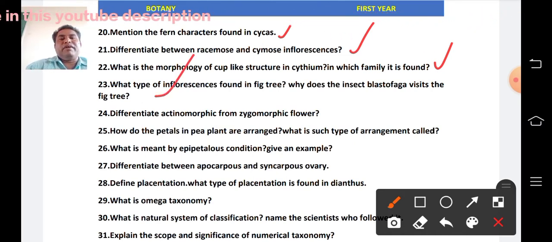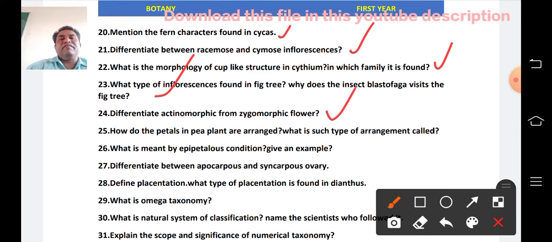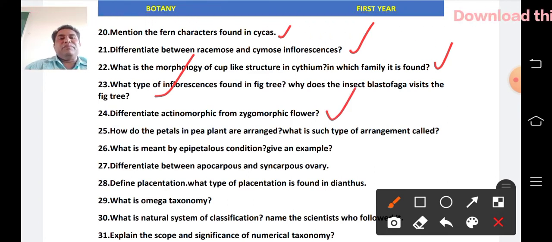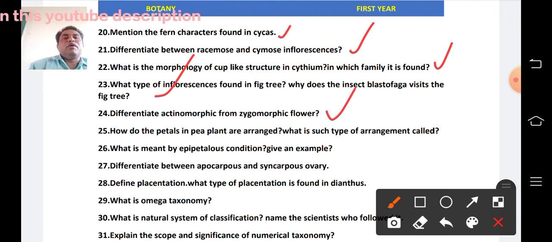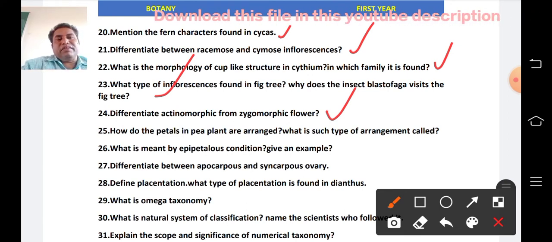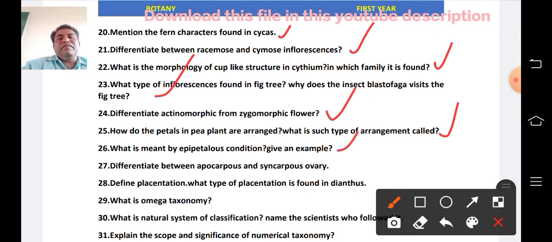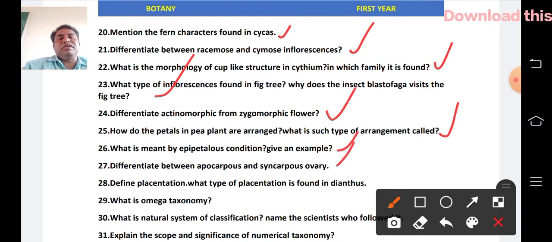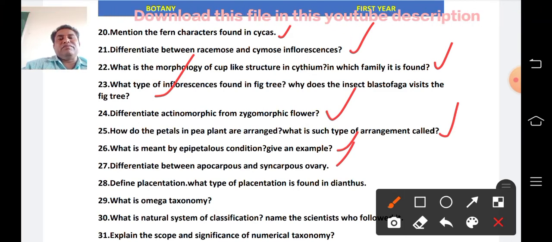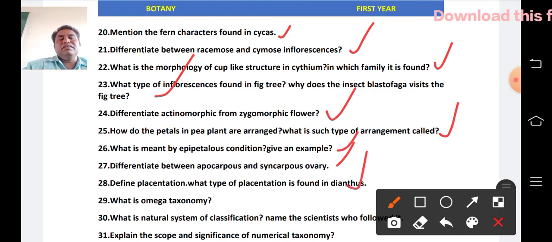Differentiate actinomorphic from zygomorphic flower. Second unit. How are the petals in pea plant arranged, and what is such type of arrangement called? Second unit. What is meant by epiphyllous condition? Give an example. Second unit. Differences between apocarpous and syncarpous. Second unit. Define placentation. What type of placentation is found in Dianthus? Second unit.